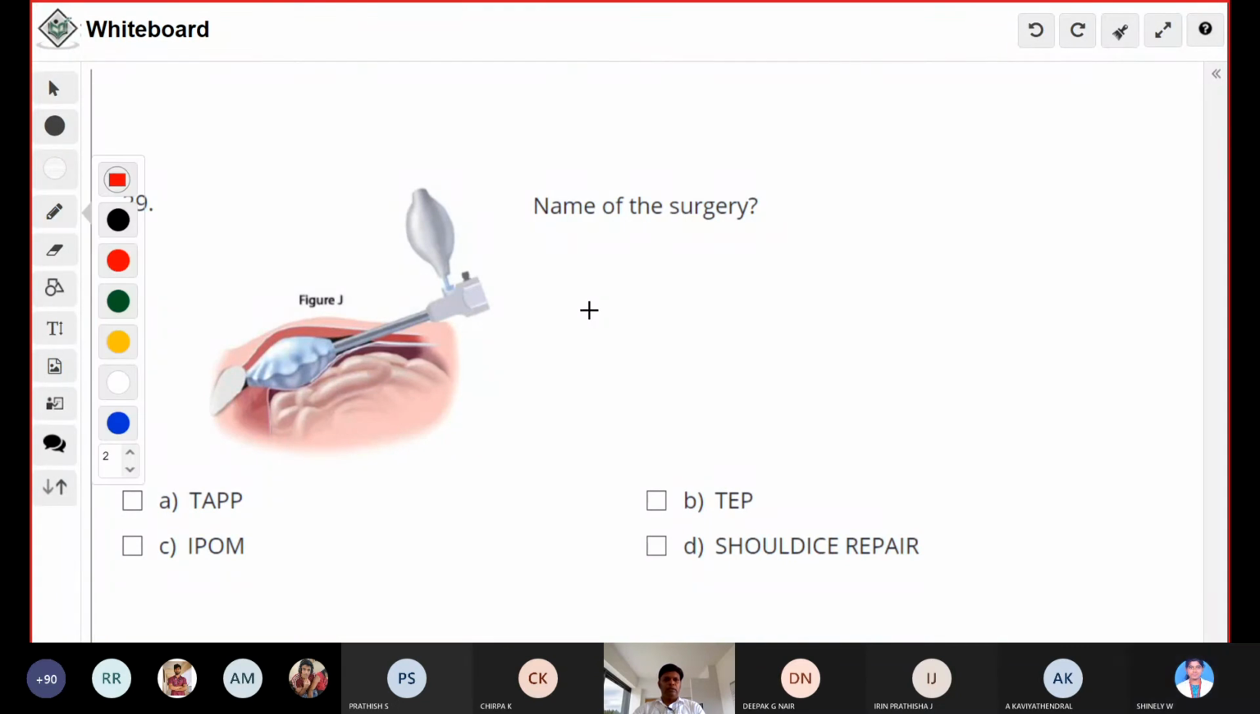TEP. Is it TEP? So what you are seeing is the balloon. Okay, this is called a balloon dissector. So for doing the TEP, you need more equipment, because you have to create a plane. This is called a balloon dissector. You put the balloon dissector and create a plane, then you do the surgery. This surgery is TEP, totally extraperitoneal repair.